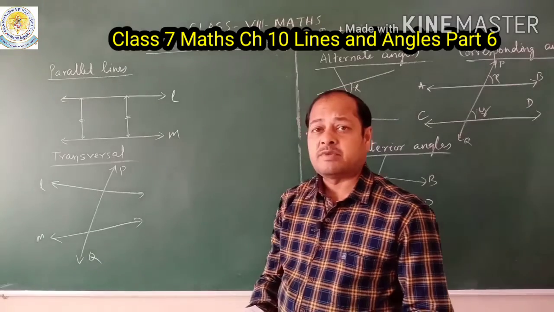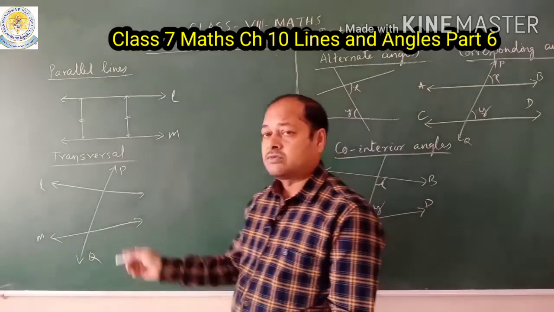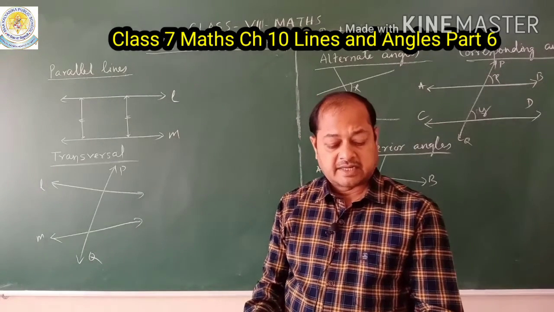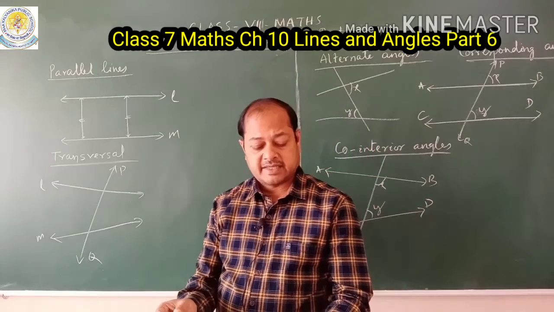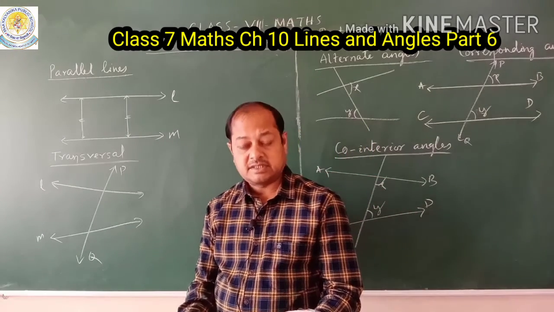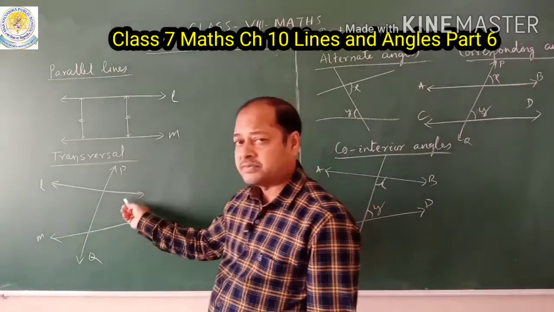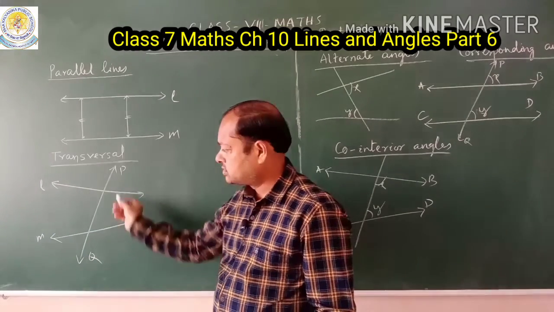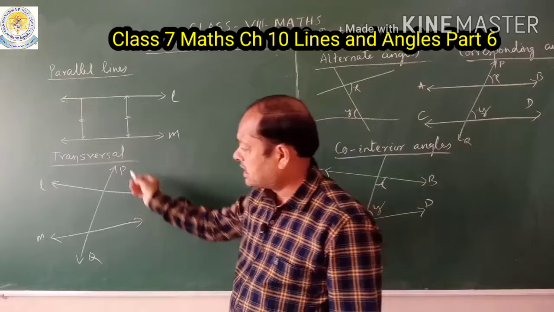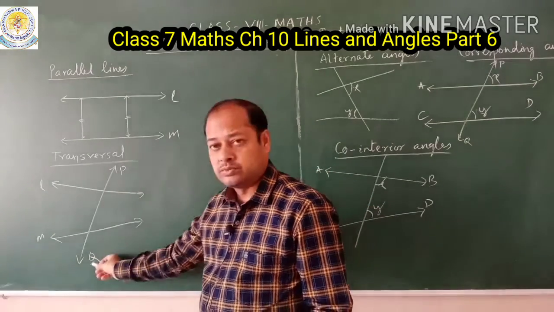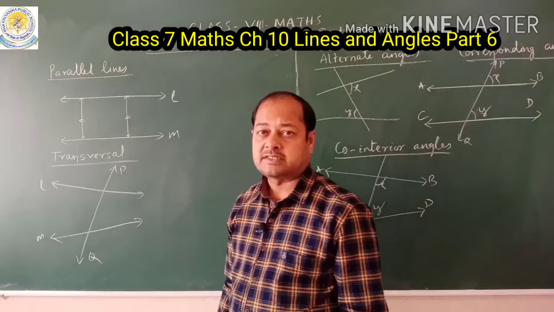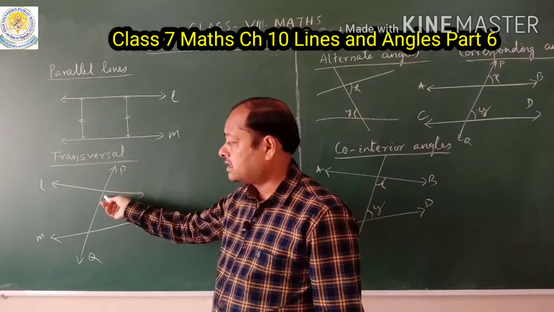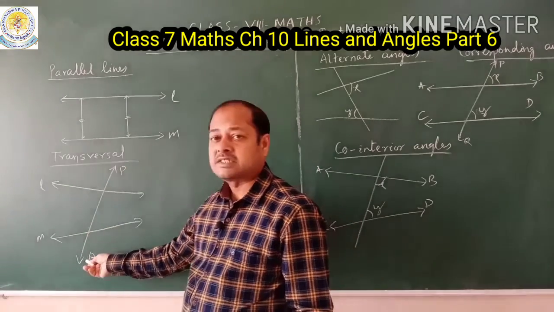Now next is, what do you mean by a transversal? What is the definition? A transversal is a line that cuts or intersects two or more lines in distinct points. Distinct means different points. Look at this figure. Here L is a line segment, also M is a line segment. So two line segments are given, and here another line segment, that is PQ, intersects these two line segments. Intersect means it crosses these two line segments, and so this line is a transversal line.